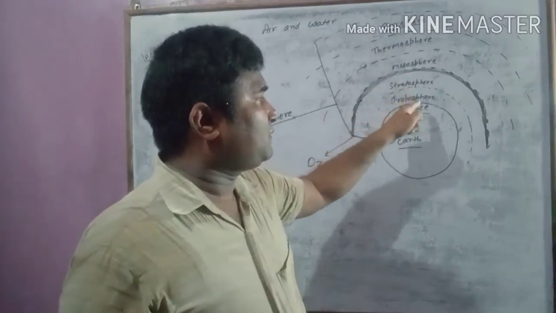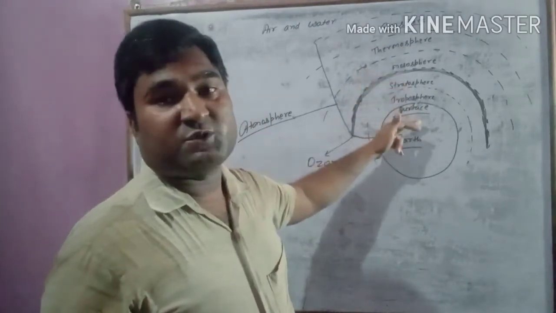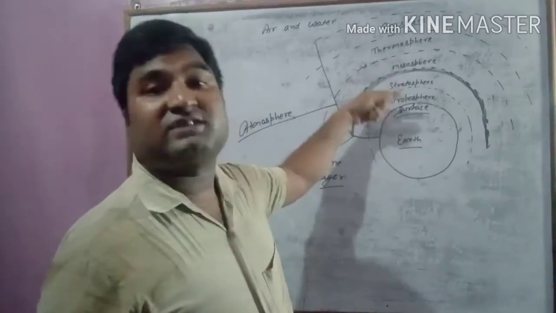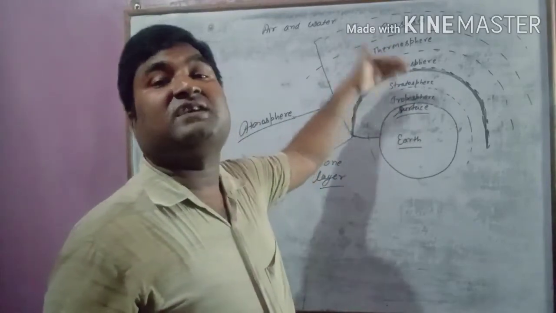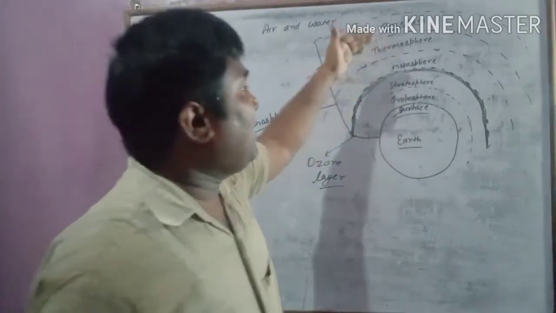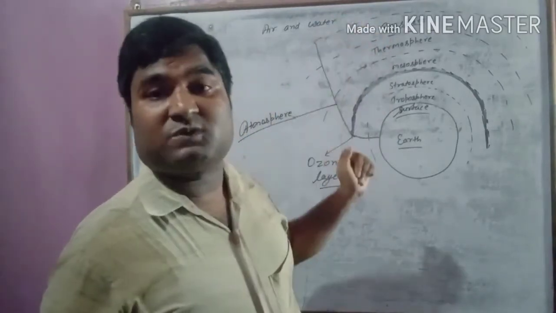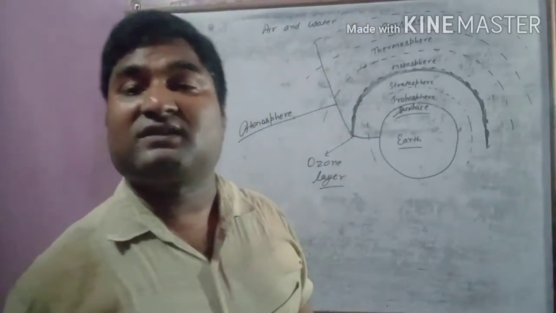The first layer is troposphere, closest to the earth's surface. Second layer is the stratosphere, which is just above the troposphere. Third layer is mesosphere, which is just above the stratosphere. And fourth layer is thermosphere, which is just above the mesosphere. And last is exosphere, which is above the thermosphere.